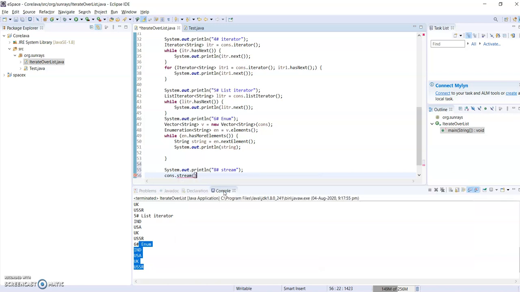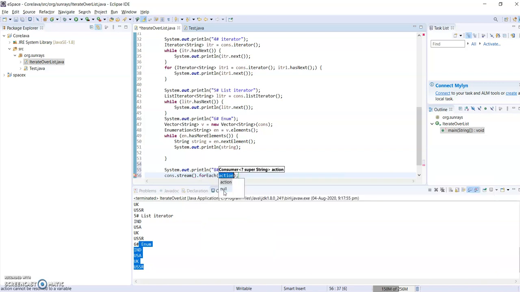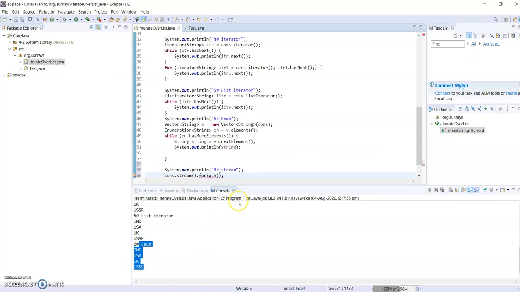I'm taking a simple stream, and from that we can use forEach to iterate. Here in this action, we can provide three types: a lambda expression, a method reference, or a consumer. I am going with a lambda expression. Let's say each country, I'm trying to print the elements.